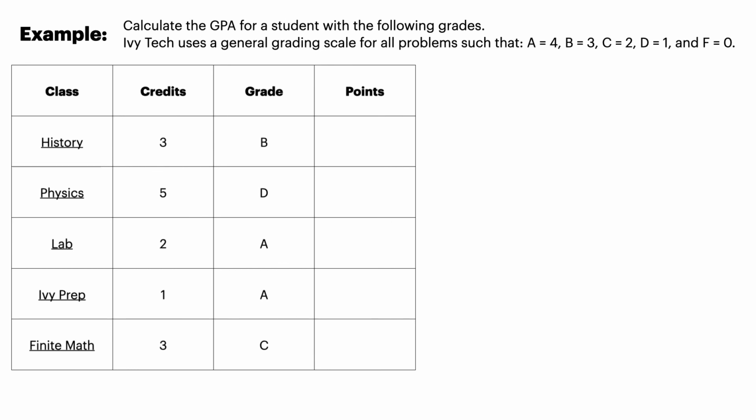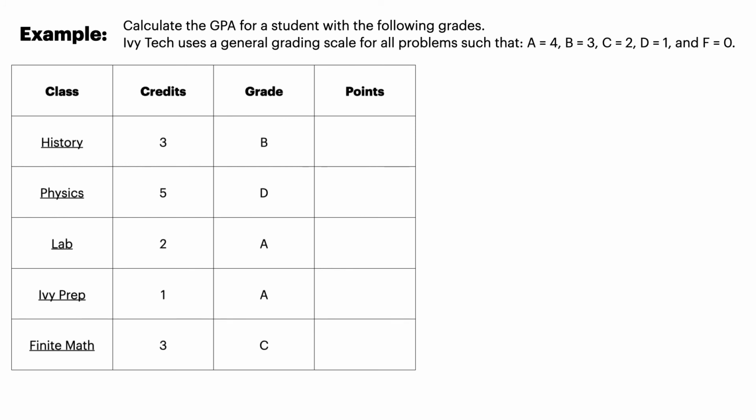All right, calculate the GPA for a student with the following grades. Ivy Tech uses a general grading scale for all of these problems, such as A equals the value of 4, B is a 3, C is a 2, D is a 1, F is a 0. So, let's look at the report card. For history class, there was a 3 credit hour history class. They got a B. Physics class was a 5 credit hour. Must have had a lab included there. They got a grade of D. For another lab class, that was a 2 credit hour. They got an A. The prep class was 1 credit hour. They got an A. And the finite class was a 3 credit hour class, and they got a C.